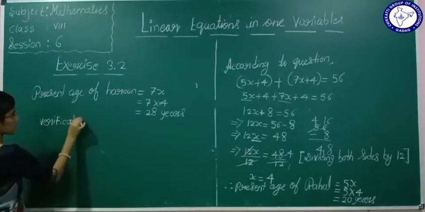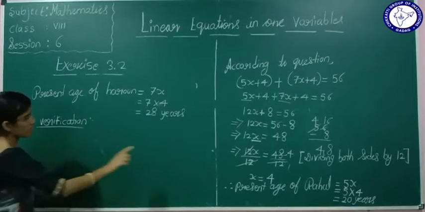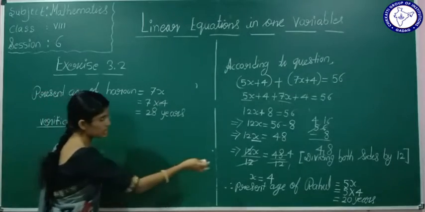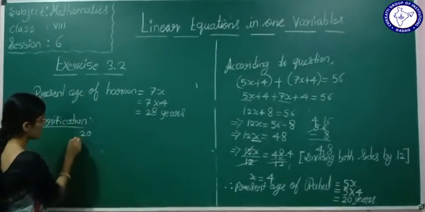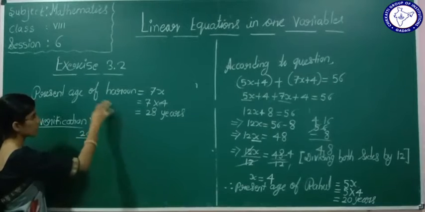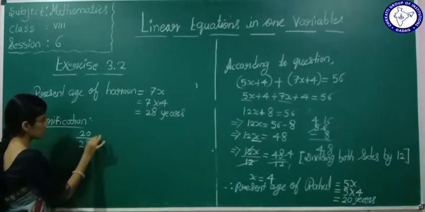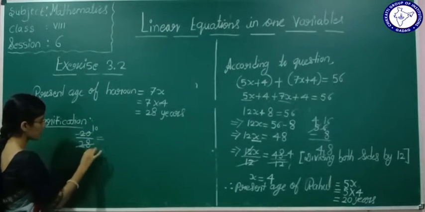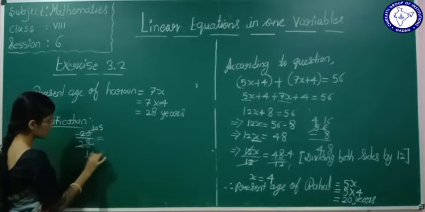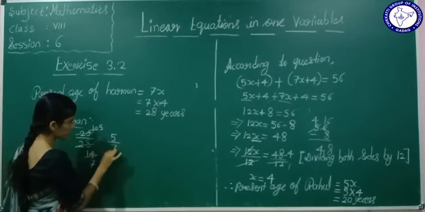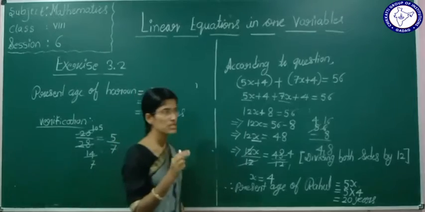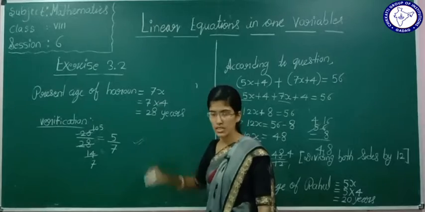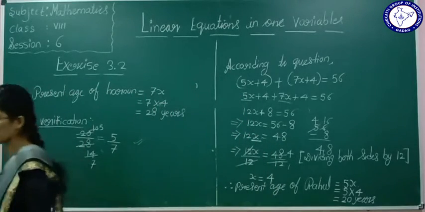See how we can do this verification. The present age of Rahul we got is 20 years, and the present age of Harun we got is 28. See here, 2 fives are 10, 2 sevens are 14. We got 5:7 only, no? They have given in the question that the present ages of Rahul and Harun are in the ratio 5:7. Is it correct? Yes. Now we will go for the next question.